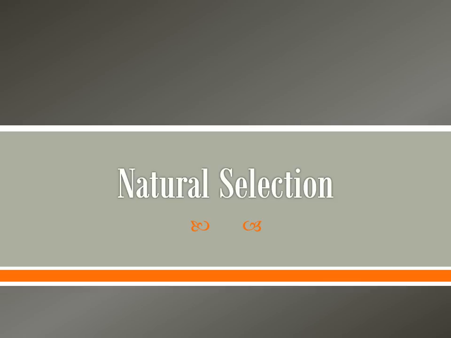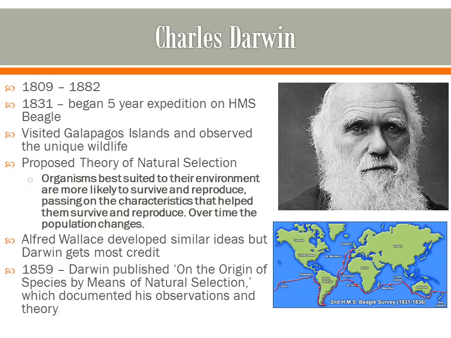Hi guys, this video is about natural selection, which is an explanation for how populations of organisms change over time. Charles Darwin is known for his development of the theory of natural selection. Charles Darwin lived from 1809 to 1882, and he's well known for an expedition that he took starting in 1831. It lasted 5 years, and it was on a ship called the HMS Beagle.